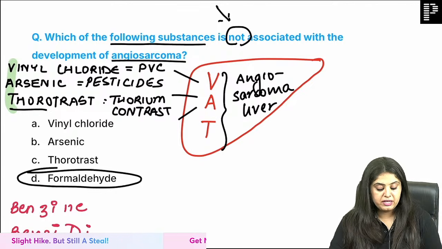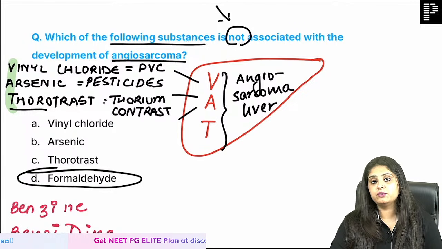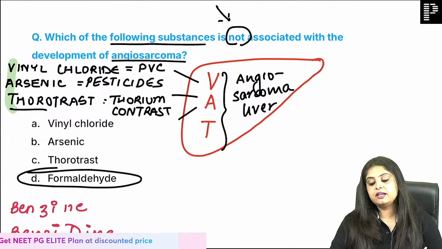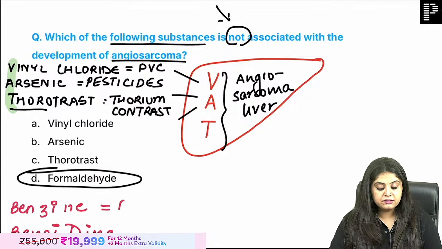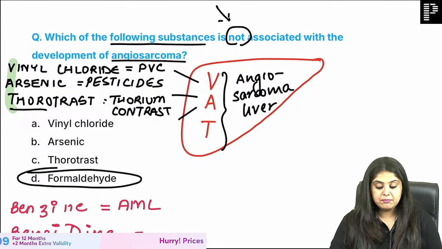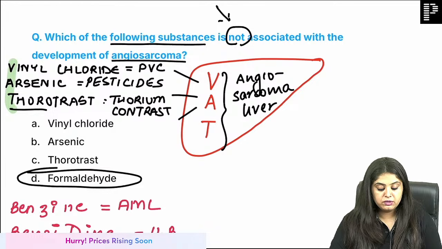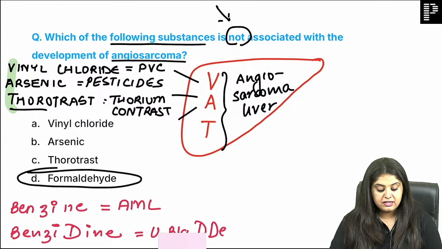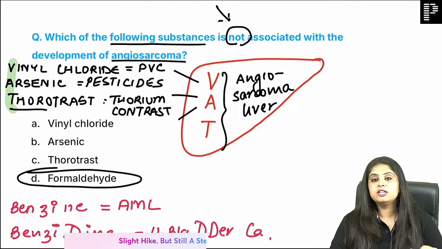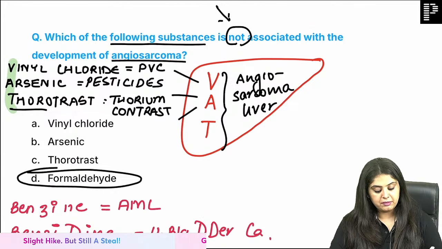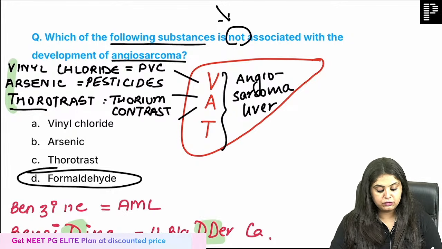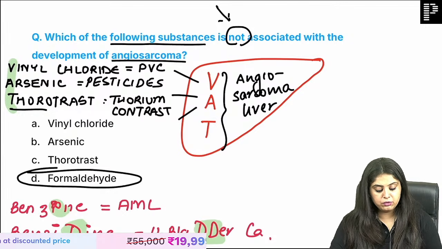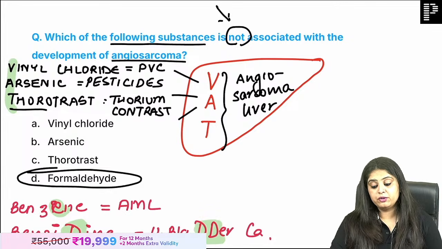I will now make a table over here in pathology for you. Benzene versus benzidine, I feel, is one question where everyone's messing up. So benzene is known to cause AML and benzidine is known to cause urinary bladder cancer. So please, if you read this in surgery and other places, do not mess up. Benzidine causes bladder cancer and benzene is going to cause AML. I hope you're not messing up here.